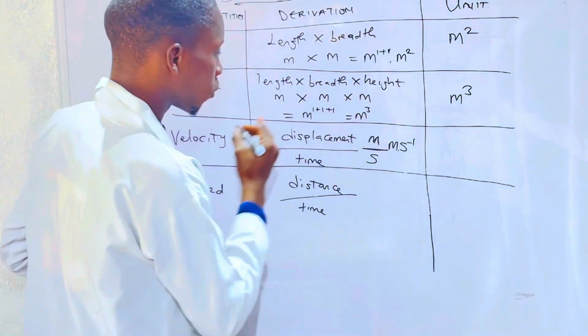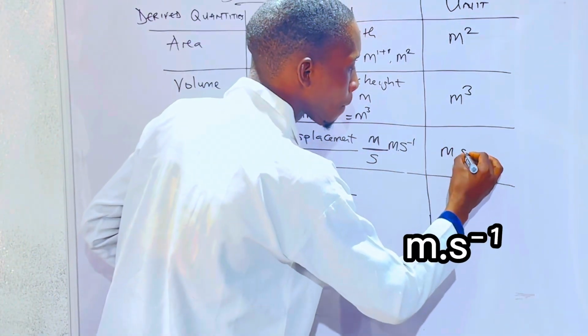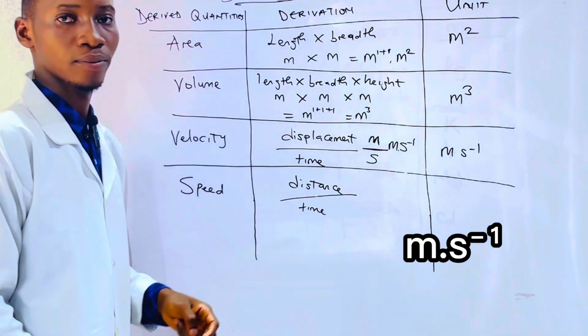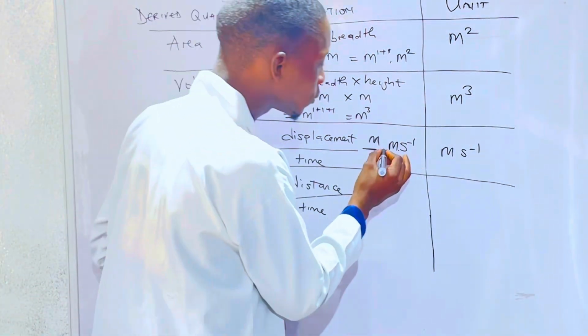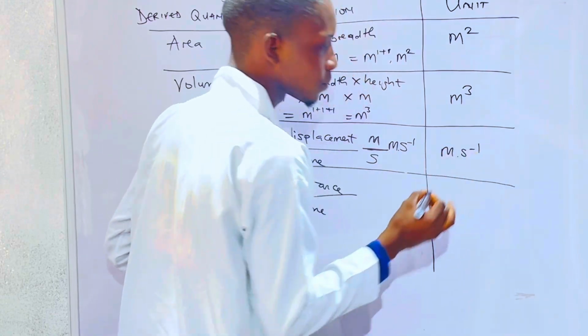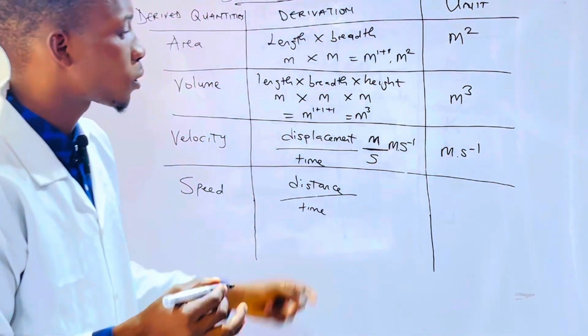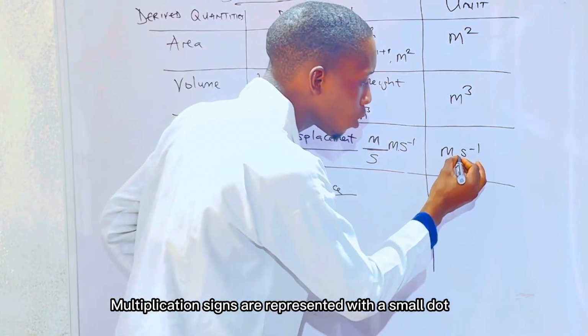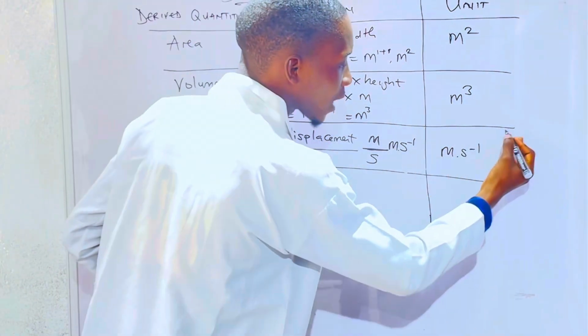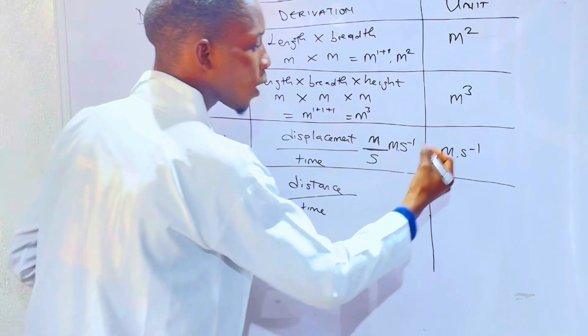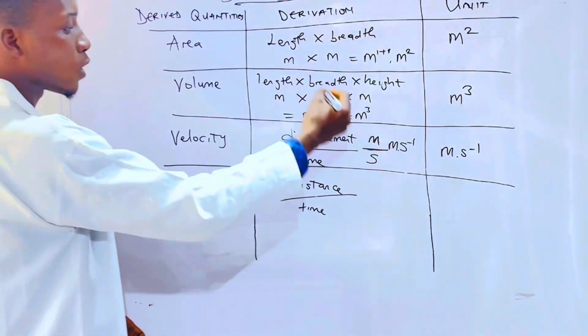So the unit for velocity will be meter per second. The reason I'm bringing this minus 1 up is because I'm changing the division sign here to a multiplication sign. In physics, multiplication signs are represented with a small dot between two letters. Meter per second means meter over seconds, displacement over time.